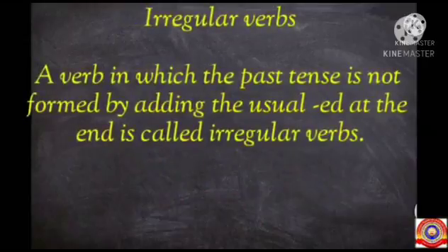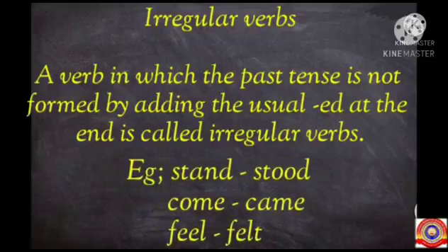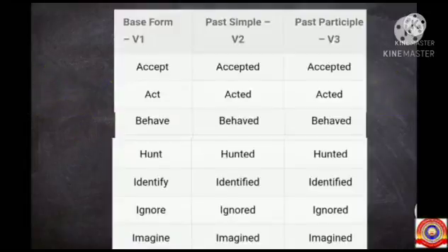Next one, irregular verbs. A verb in which the past tense is not formed by adding the usual ed at the end is called an irregular verb. For example, stand, stood, come, came, feel, felt. Students, hope you got an idea about regular verbs and irregular verbs.